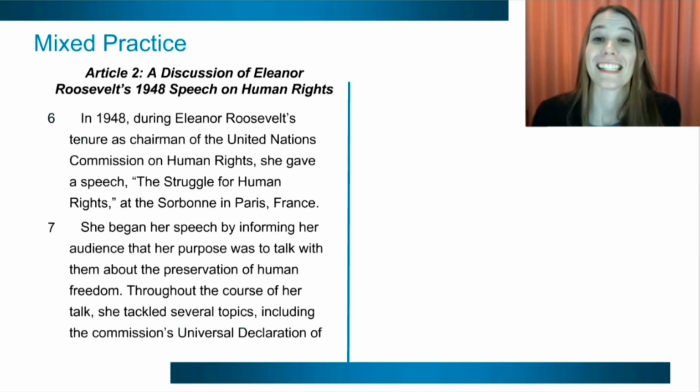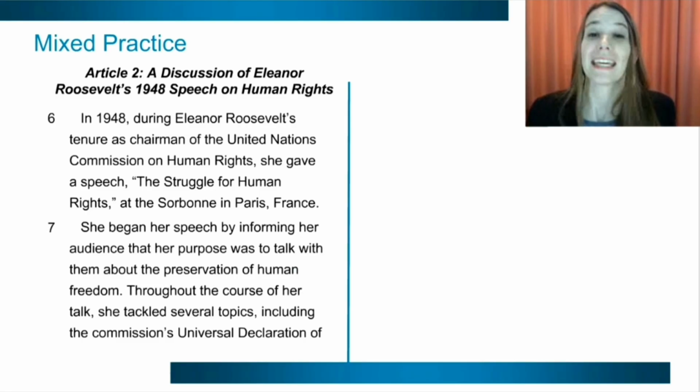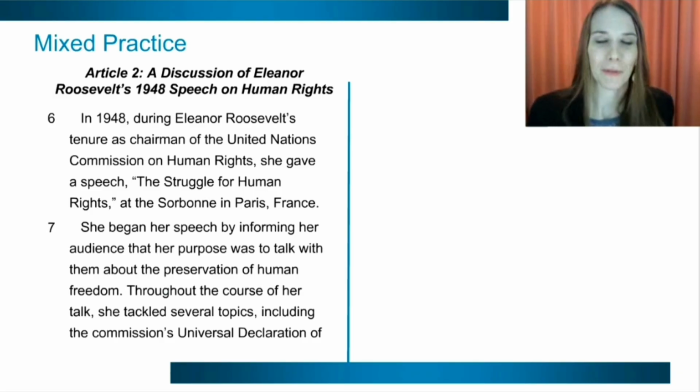Now we've got the second passage here in this paired passage set. Again, I'm going to give you enough time, pause the video so you take as much time as you need to break down the argument that's here in Article 2. Keep in mind how these two are similar. So what is the uniting theme between Article 1 and Article 2? How do these two differ? And as well as what are some of their similarities. And after we do that, we'll take a look at some questions that ask both about Article 2 as well as both articles together. Go ahead, pause the video and unpause when you're ready to continue.